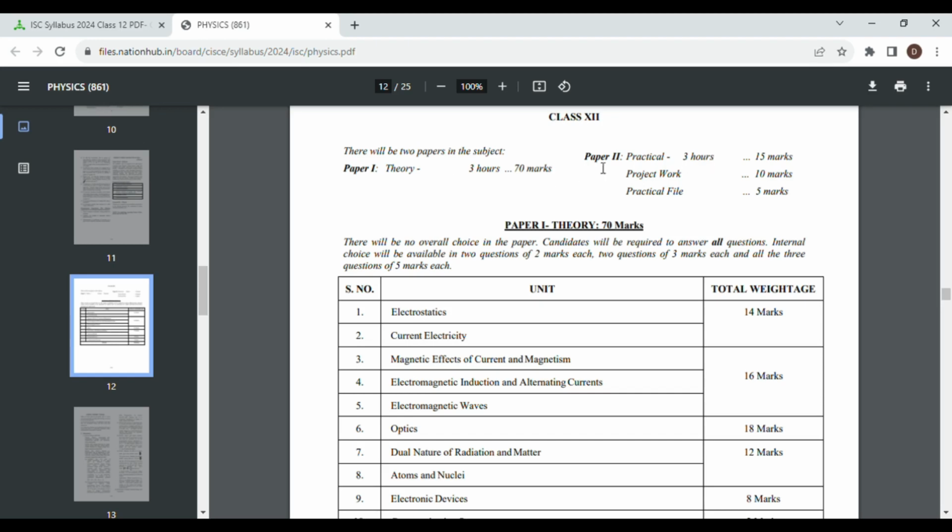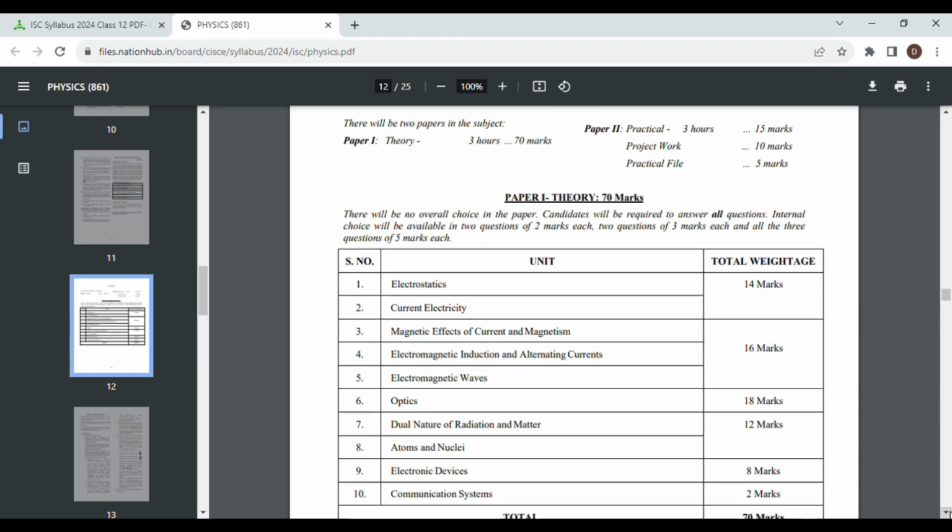Besides paper 1 and paper 2, in other words theory and practical, you will also have project work which will be of 10 marks, and you will also have practical file which will be of 5 marks. Please take the project work and practical file very seriously, because the 15 marks that have been assigned for project and practical combined is very precious. In ISC, every single mark is precious. So keep that in mind and go ahead.